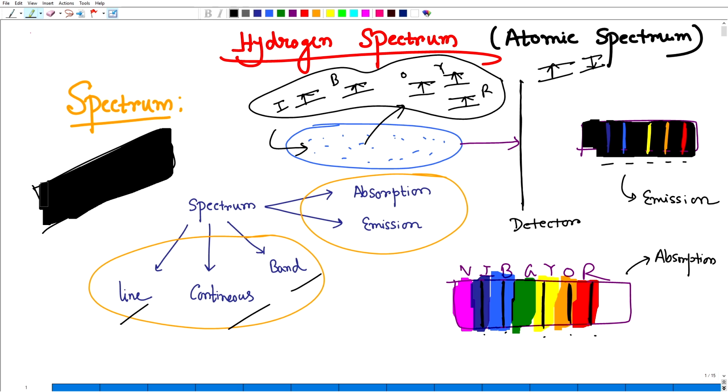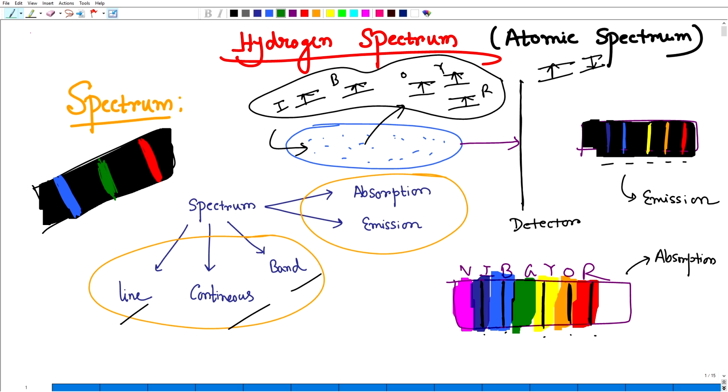But for the band spectrum, there will be some patches. Here is a band. That means there are so many lines very close to each other that they make a band. So this is a band spectrum. Again, there may be other bands in between. So these are the classifications of spectra as we discussed. I wanted to make this part clear.